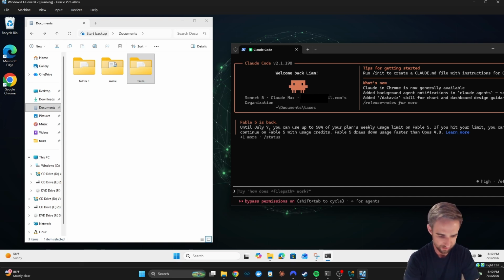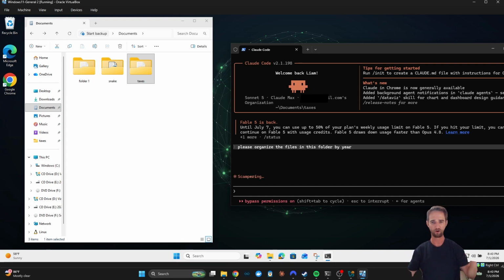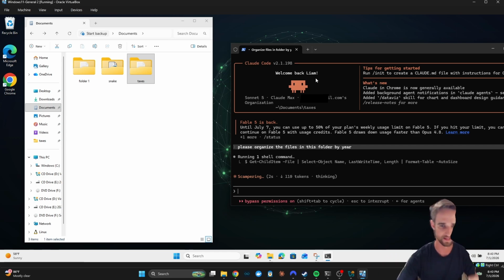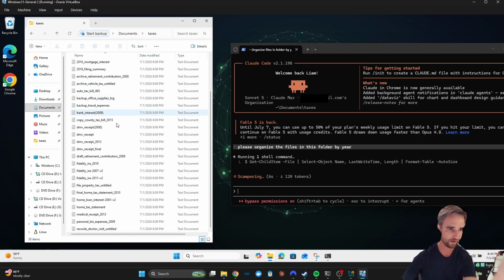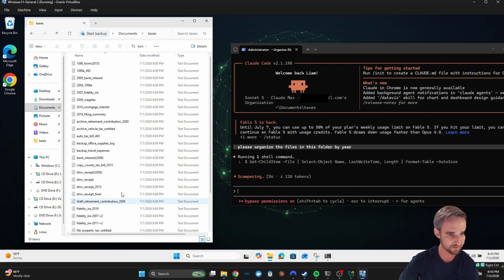All right, Claude, please organize the files in this folder by year. That's all I'm gonna say. Let's see if he can do it. We're in the tax document. We've got 30, I think, documents, just messy garbage documents. Let's see what Claude can do.